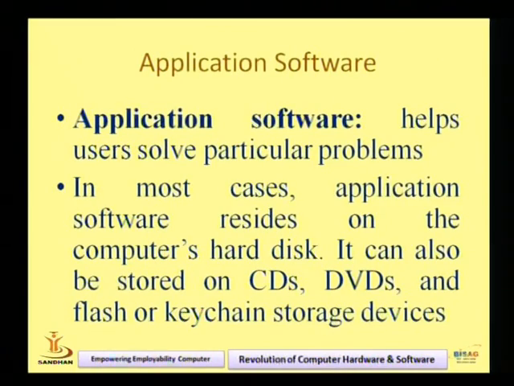Application software is the other part. Users solve particular problems. See the content. Application software helps the user to solve particular problems. In most cases, application software resides on the computer's hard disk. It can also be stored on CDs, DVDs, flash or keychain storage devices, right? So application software is a program that can be stored on CD, DVD or USB flash, also called keychain storage. So these are the application software.